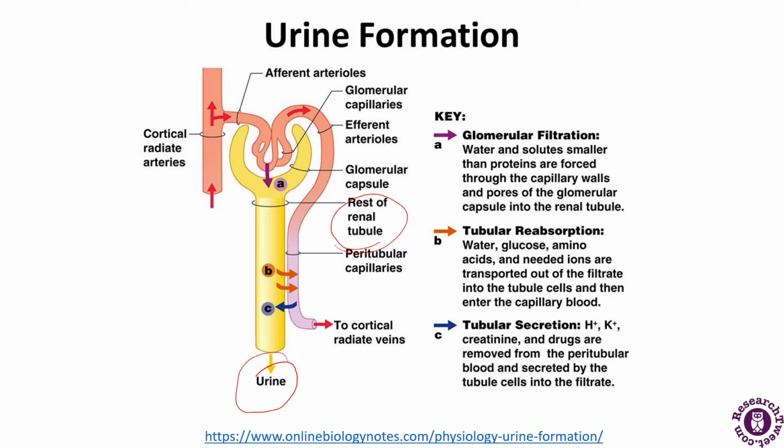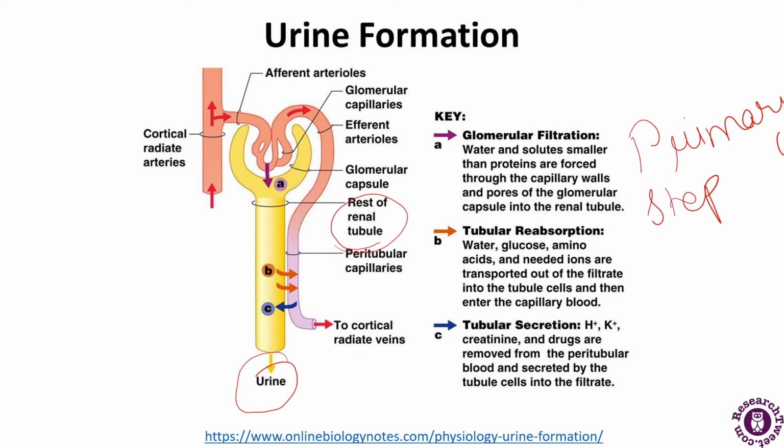Glomerular filtration is the primary step of urine formation. In this process, the excess fluid and waste products from the blood are filtered out into the urine collection tubules of the kidney and eliminated from the body. So this was about glomerular filtration.